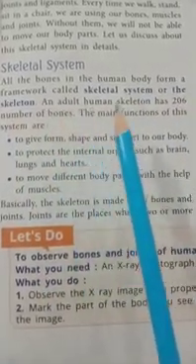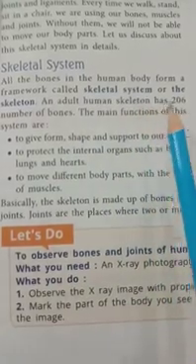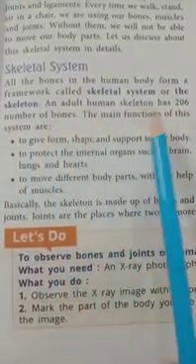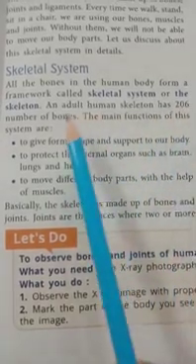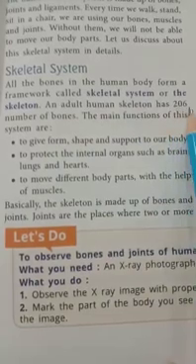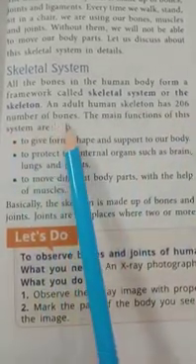An adult human skeleton has 206 bones. So how many bones does an adult human skeleton have? It has 206 bones.